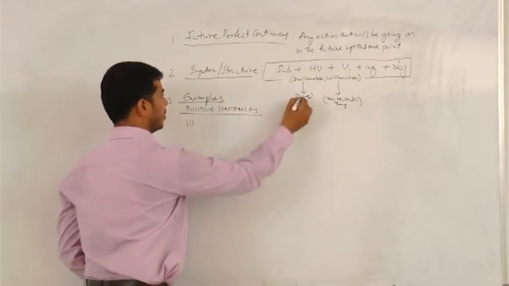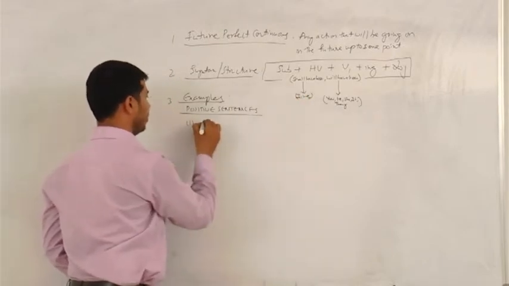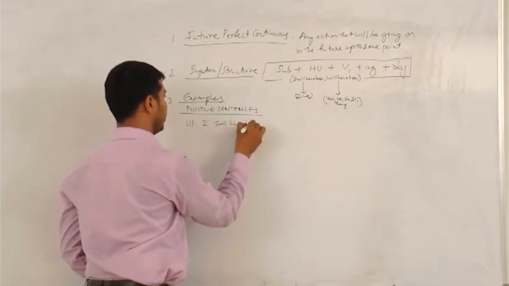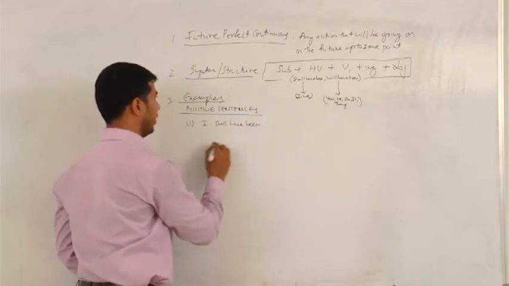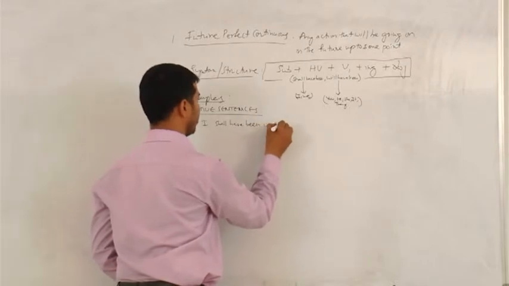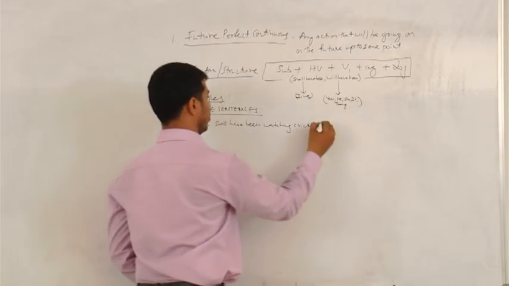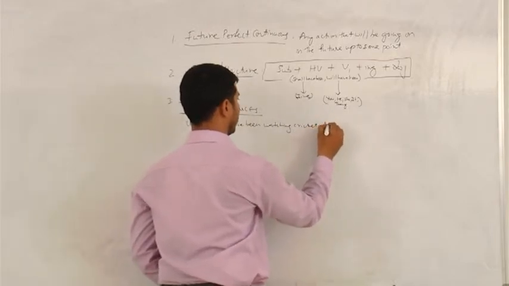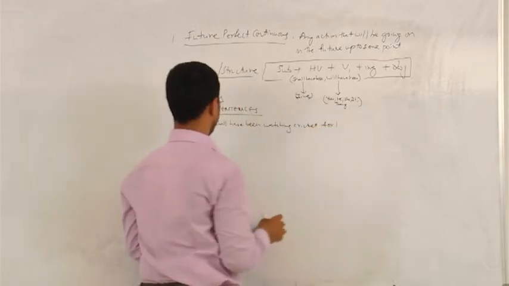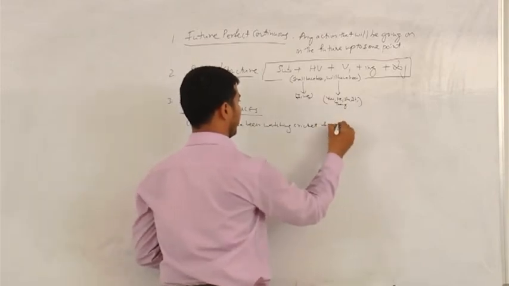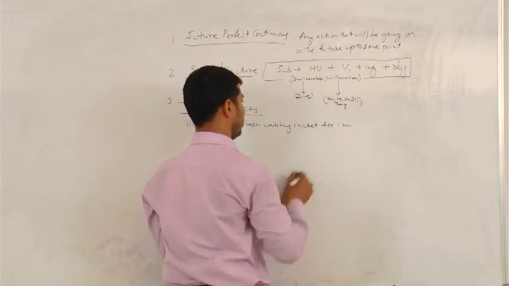Let us take the personal pronoun I. I shall have been watching cricket for 1 month. For what?